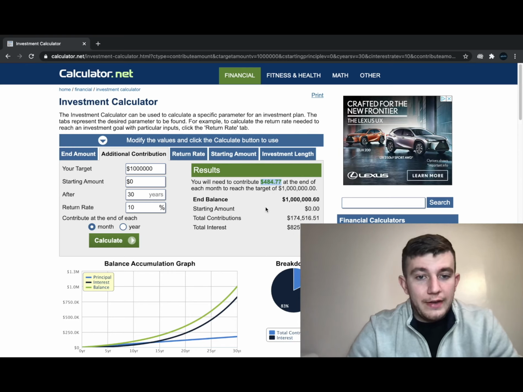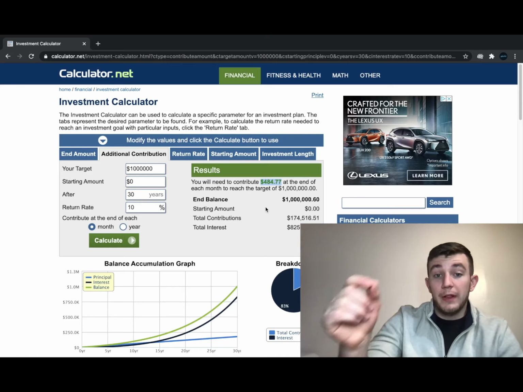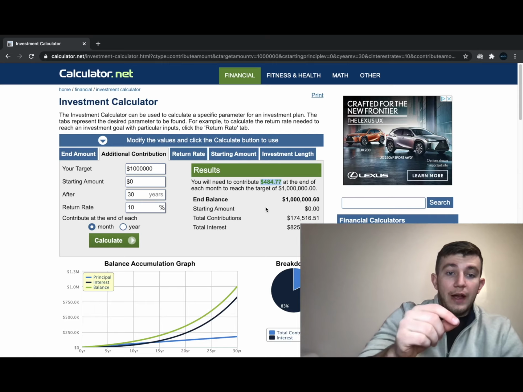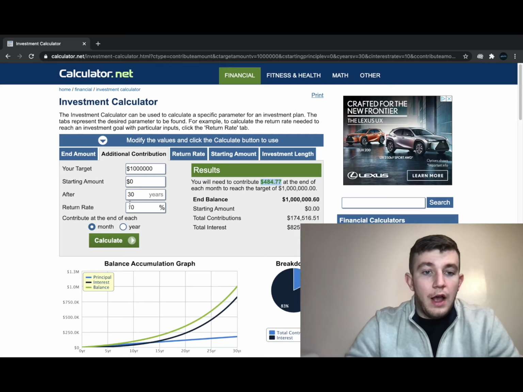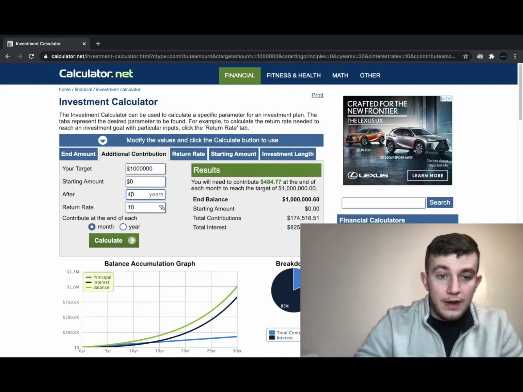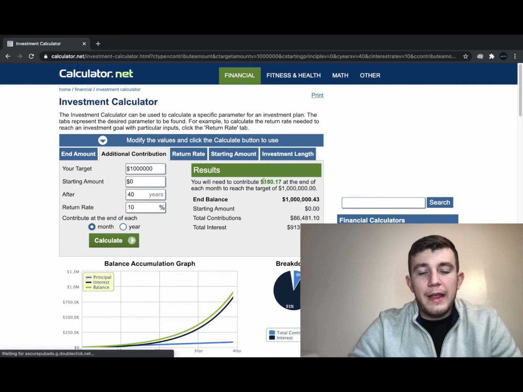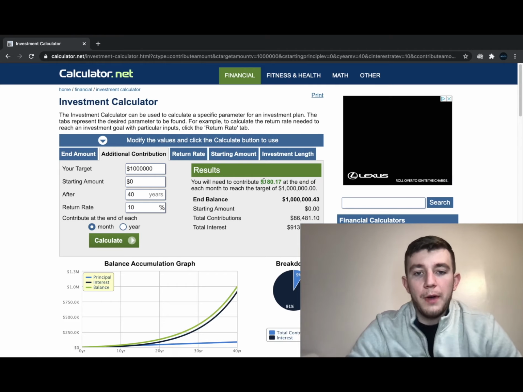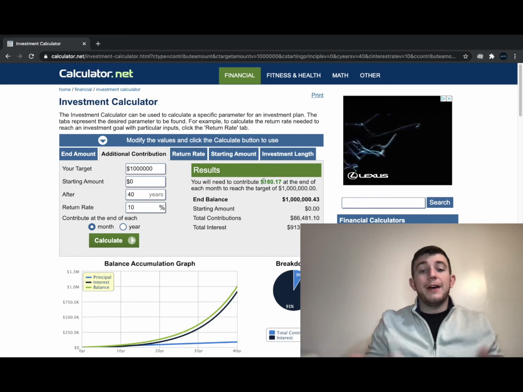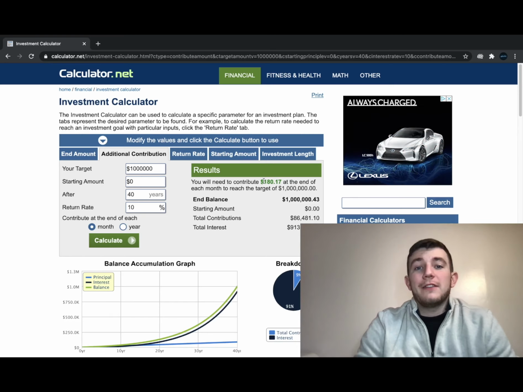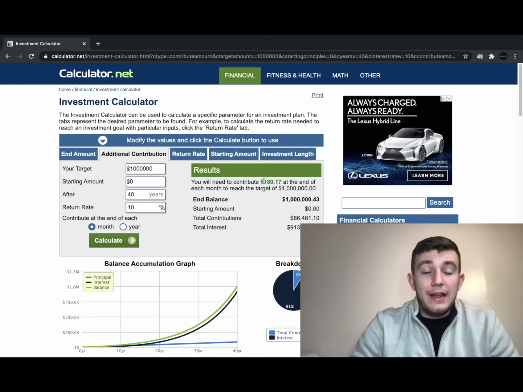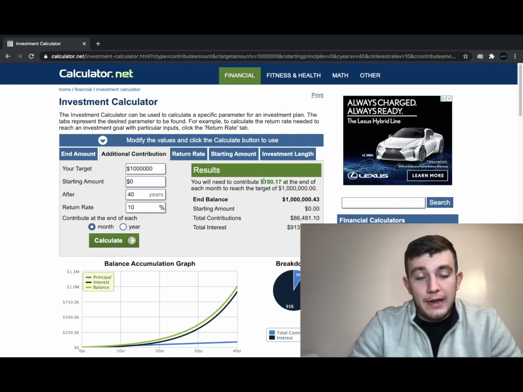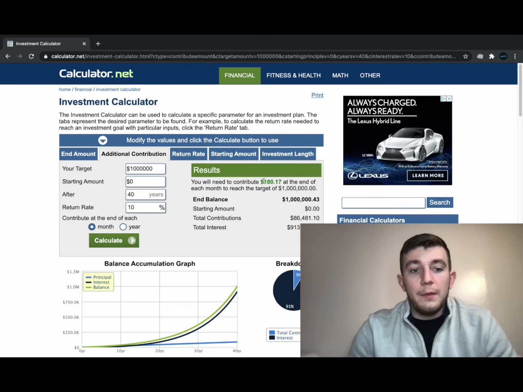And this just goes to show that anybody can achieve the status of millionaire if you have the time and the finances that you are willing to invest. We're not talking very large numbers here. You have the flexibility over a time frame. For instance, if we are talking 40 years, in this situation you have to be able to contribute $180 per month. Breaking that down over 30 days, that's about $5 a day. So we're talking about a Starbucks coffee worth each and every day. And after 40 years, you will have $1 million sitting in your investment account, ready to help you through your retirement time frame.